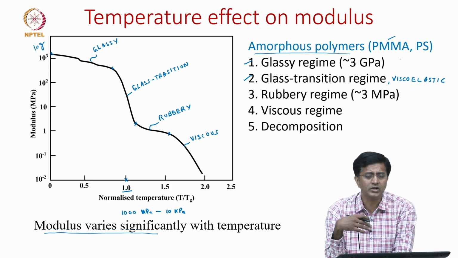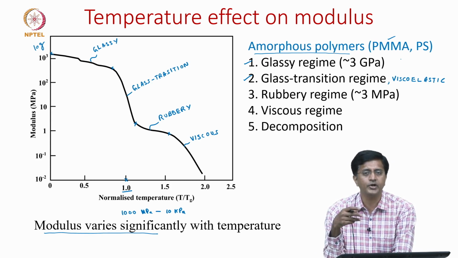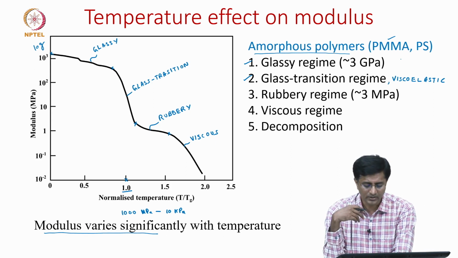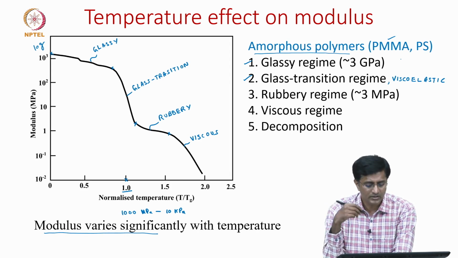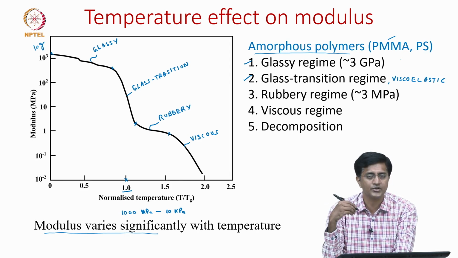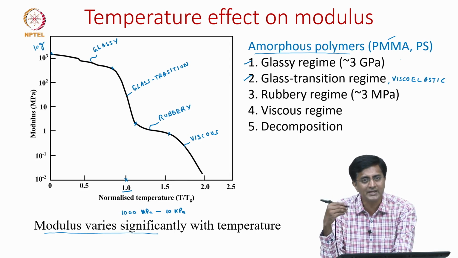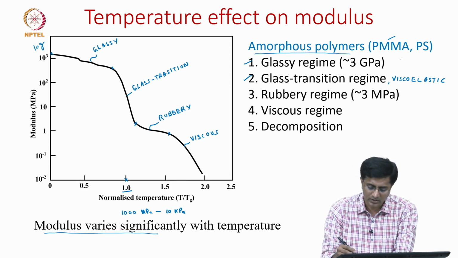This is good, let us say, for thermoplastics, because once it flows it can be remolded into a new shape. But in the case of thermosets, which are heavily cross-linked, this viscous flow is not seen. Instead, if we further increase the temperature, we expect to see decomposition.